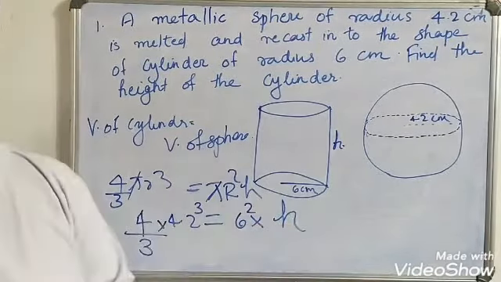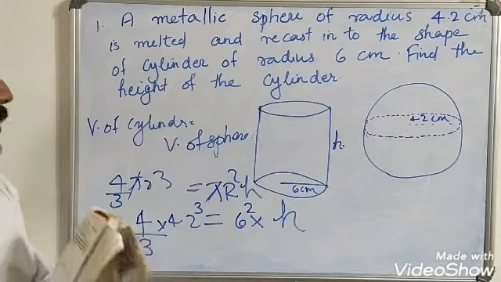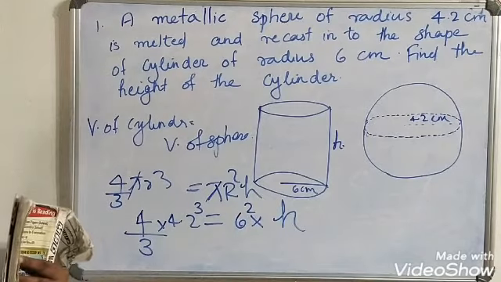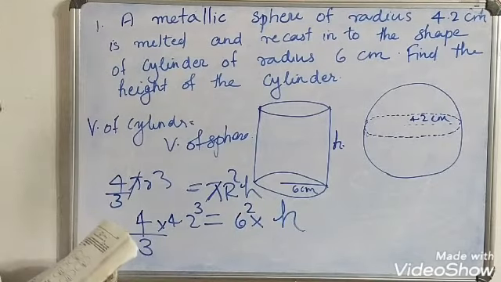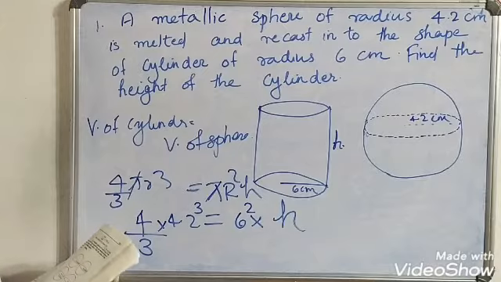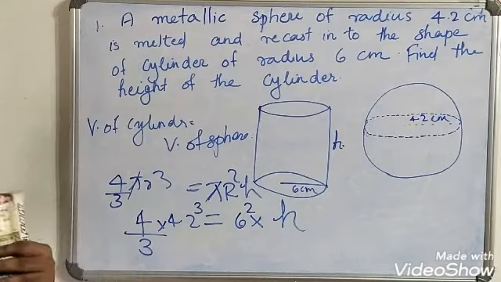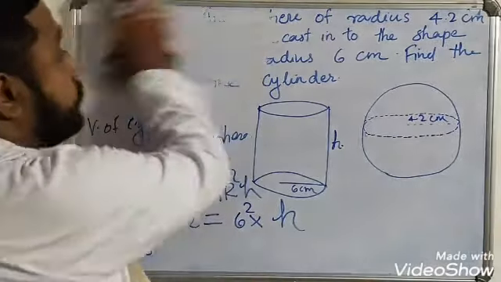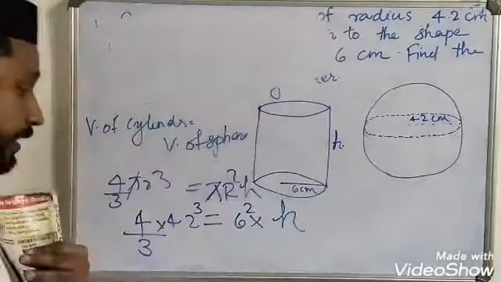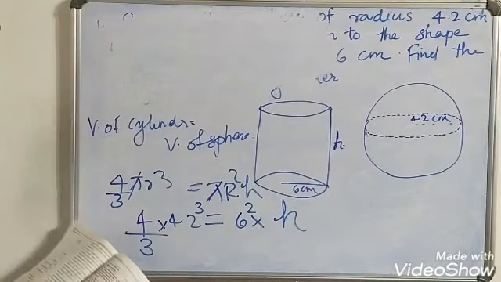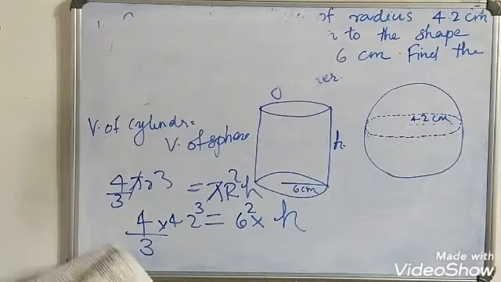So we have to find h. The volume of the sphere is 4 by 3 pi r cube, which is equal to pi r square h, which is the volume of the cylinder. So let us substitute it. We will get 4 by 3 into 4.2 cube, which is equal to 6 square into h.